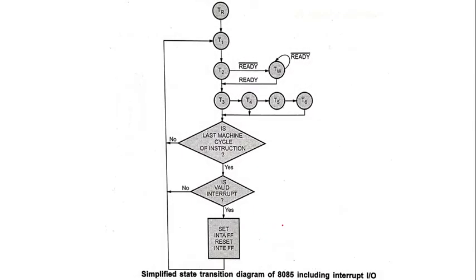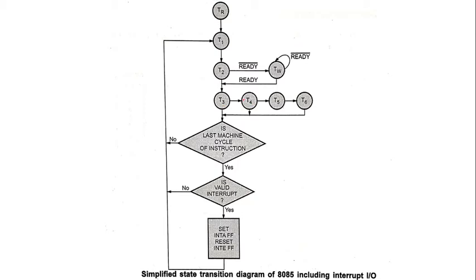Now here is the state transition diagram of the 8085 instruction, interruption, input output. Whatever the instruction we have, after that it is going to execute T1, then T2. If it is not ready, it goes to TW, then after it is ready, it is going to be given to T3.